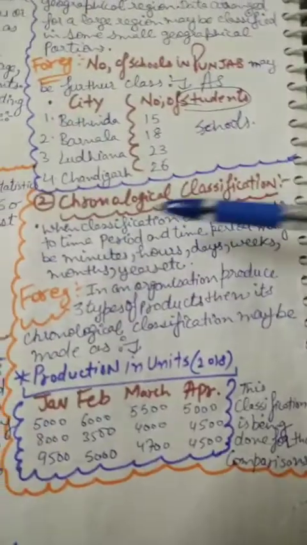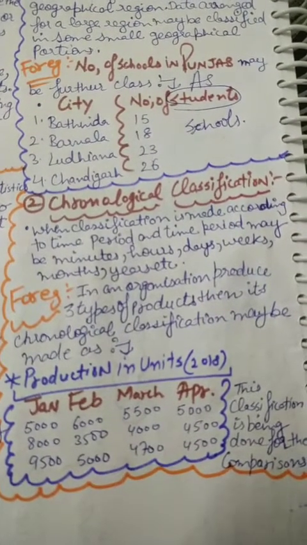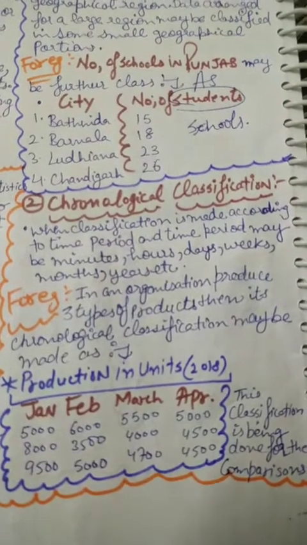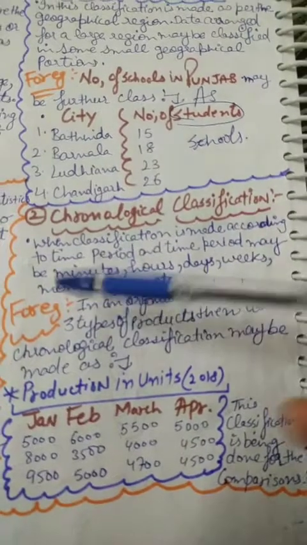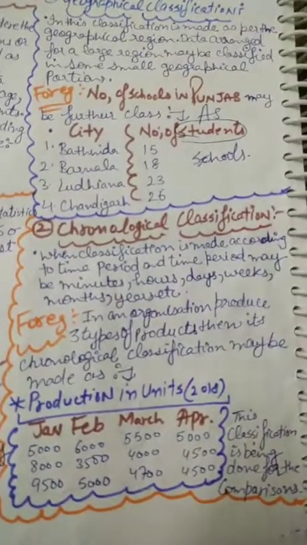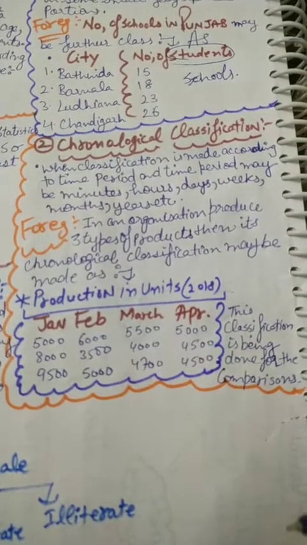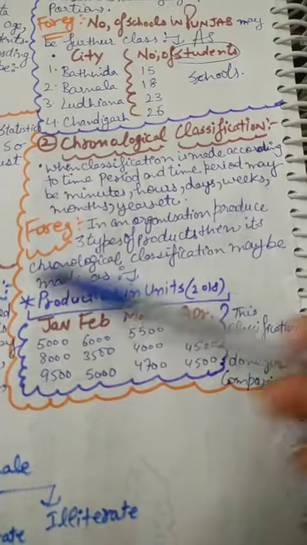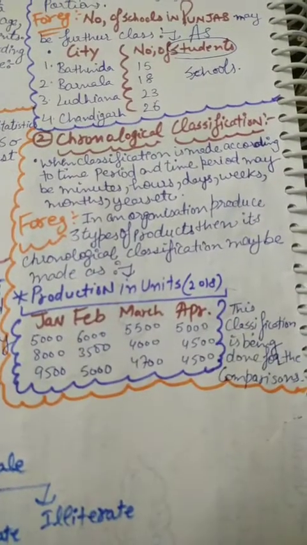Next, chronological classification. Chronological means by time, classification made according to time period. The time period may be minutes, hours, days, weeks, months, years. Example: in an organization, there are 3 types of products, and we check their progress, how much we produce.